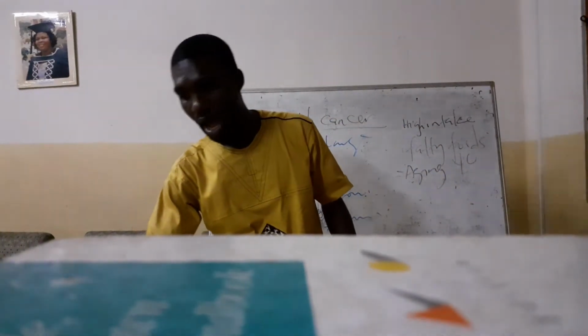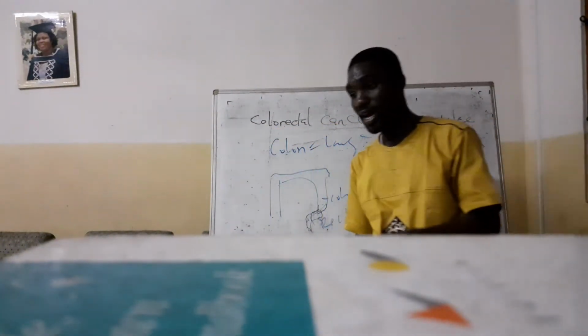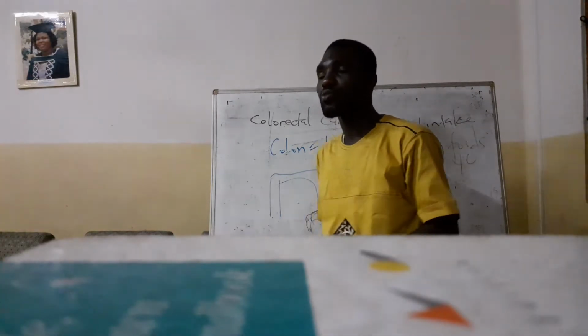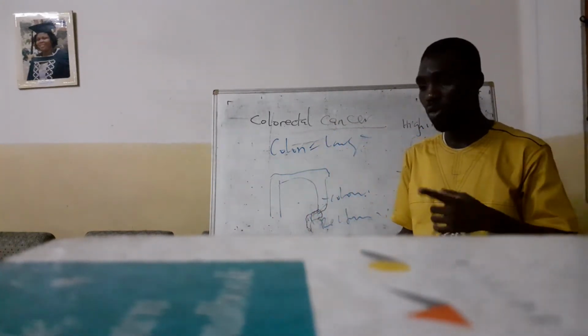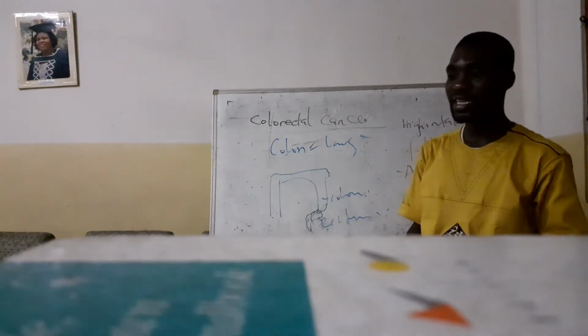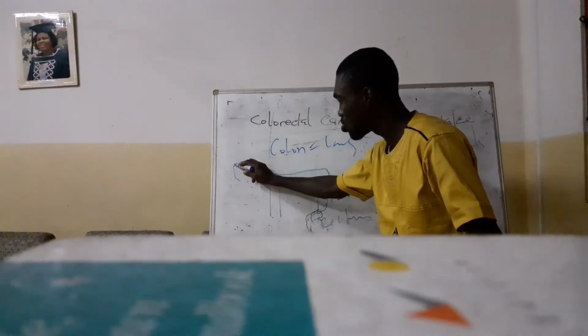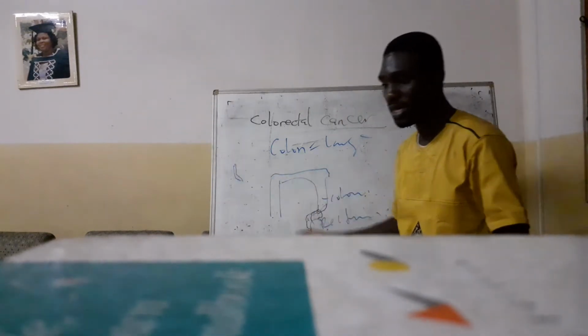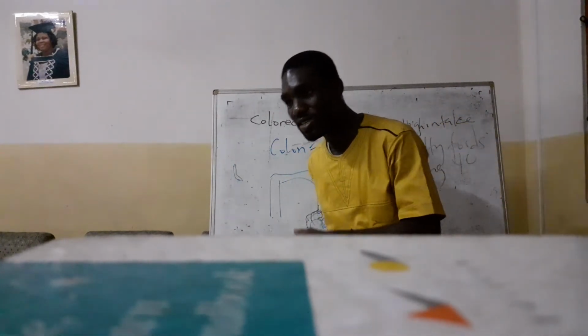Okay, so how would you know that someone has colorectal cancer? It's part of the GIT, so most of the time the person has either constipation or diarrhea. There can be ribbon-like stools, so the stool is shaped like a ribbon, and bright red blood in the stools.